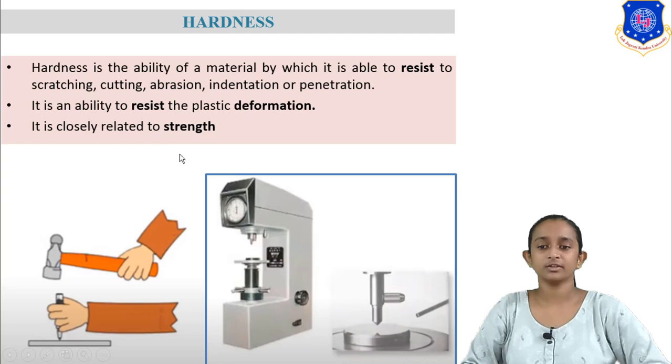So it is closely related to strength. As you can see here, this is a hardness measuring tool. By this tool we can measure the hardness of materials like beaker, spatula, etc.